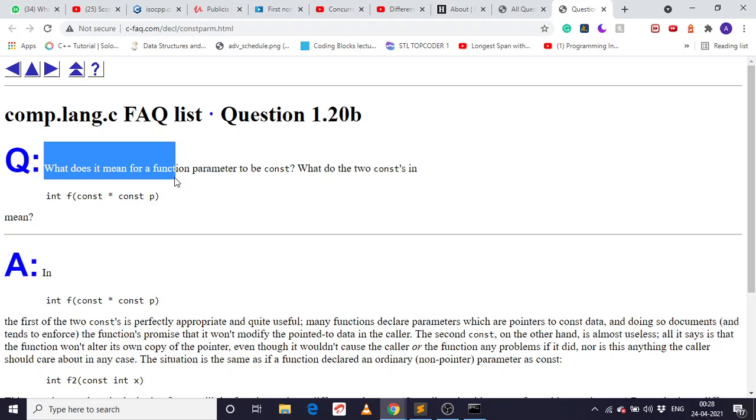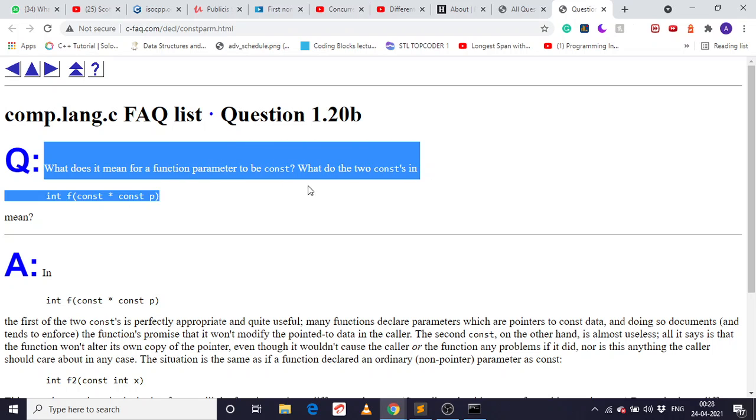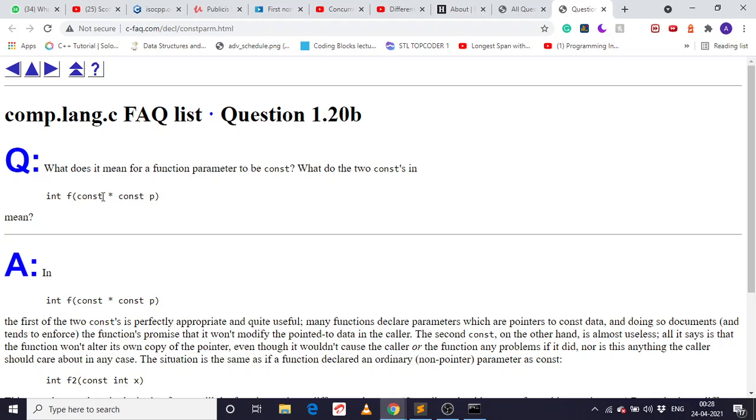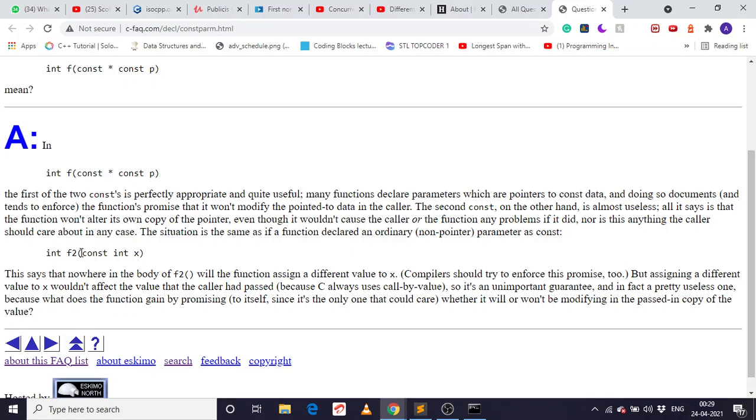What does it mean for a function parameter to be constant? What does the two const in this mean? So the first const means that the data is constant, and the next means the pointer is constant. So this is what it means. But if we use this, it means the integer is constant. We can't use two const here. Okay. Let me show you also.